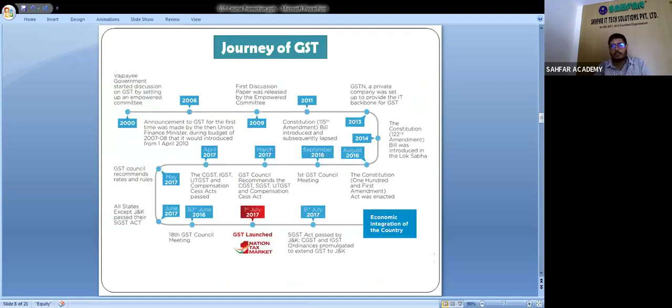The journey of GST is shown in this slide. In the year 2000, the first Vajpayee government introduced the idea of GST, but after many long years, in the year 2017, the act was passed with the objective of one nation, one tax, one market. Got it?